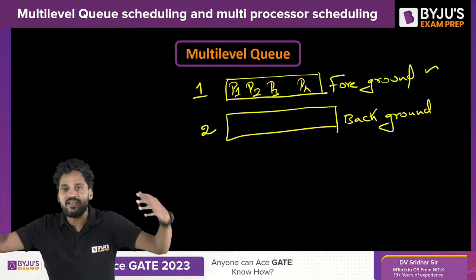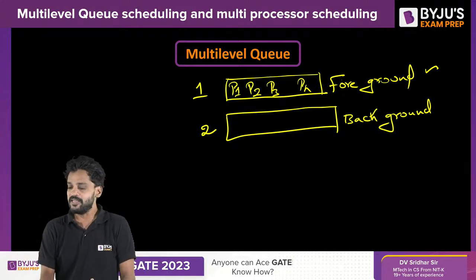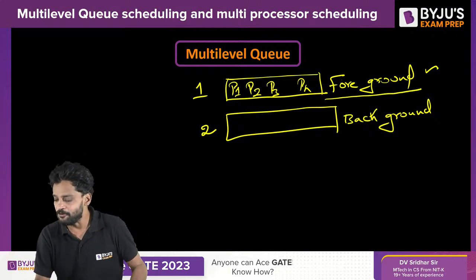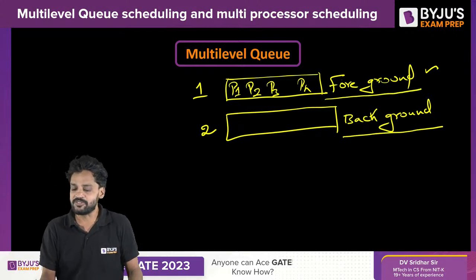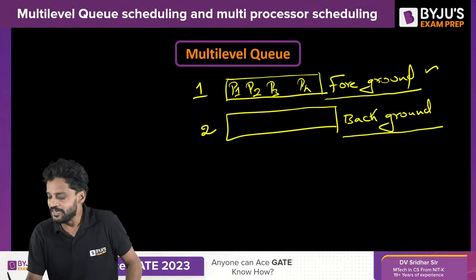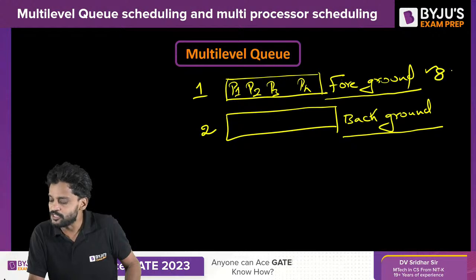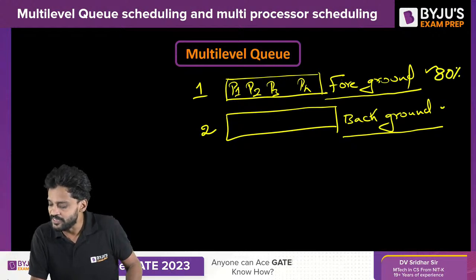In the entire availability of the CPU time, we can give the foreground process more time and the background process somewhat lesser time. For instance, the foreground queue can be given 80% of the total CPU time, and the remaining 20% can be assigned to the background process.